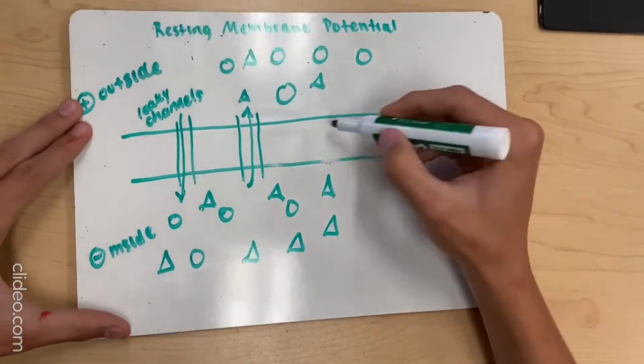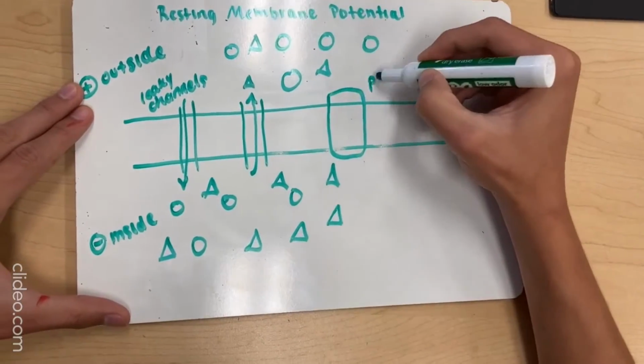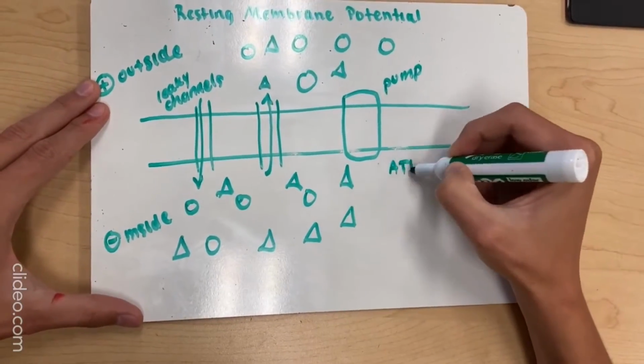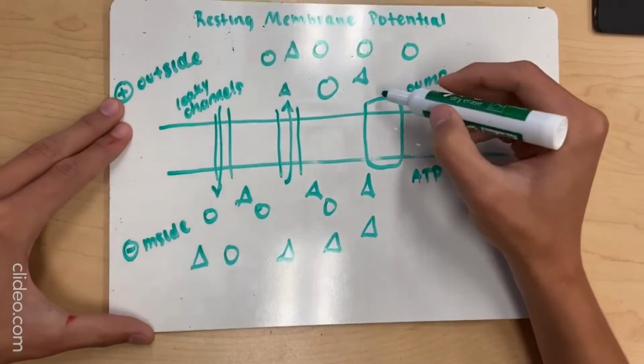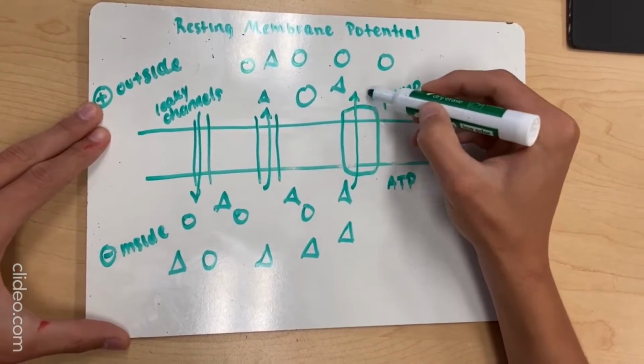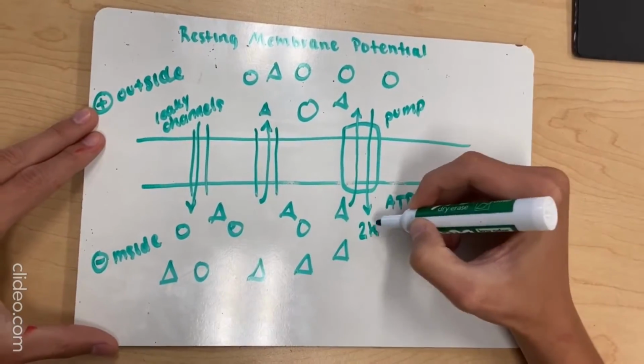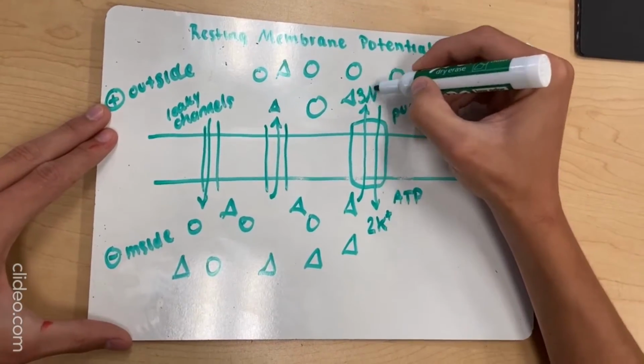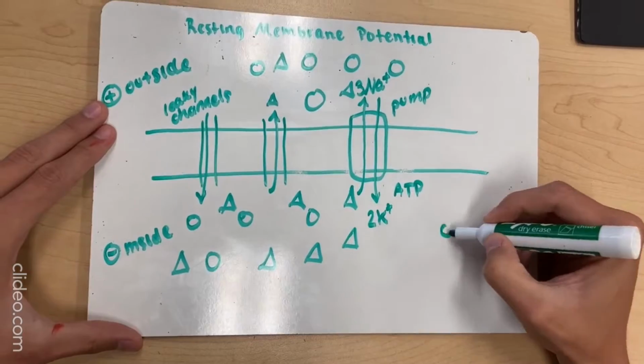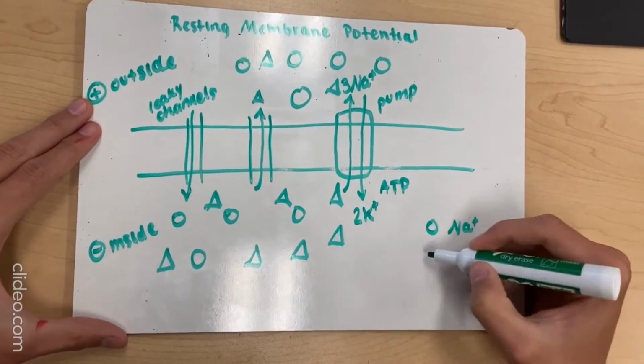Both cations and our negatively charged anions also attempt to go through the membrane in order to establish an equilibrium of the electrochemical gradient, a resting potential of 0 millivolts. However, the pumps again use energy in order to pump ions across the electrochemical gradient, thus maintaining the resting potential of negative 65 millivolts.